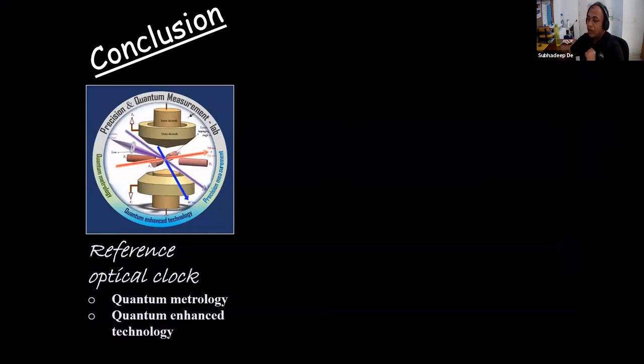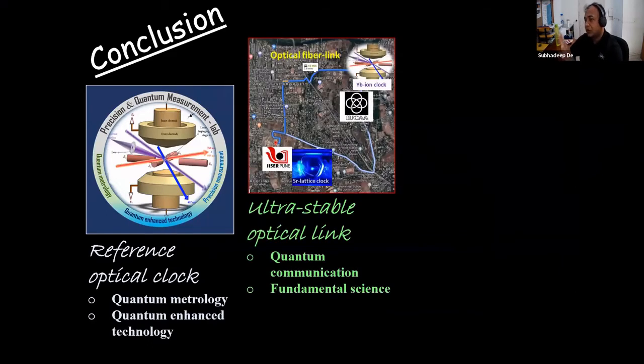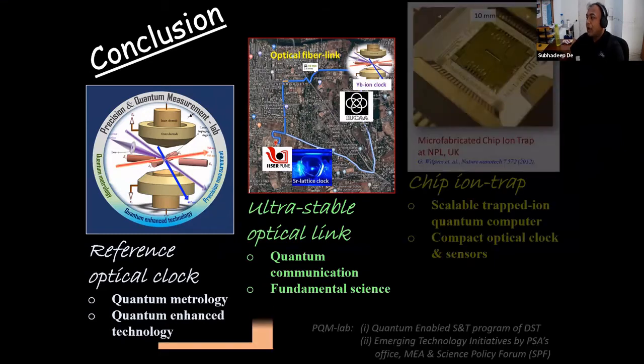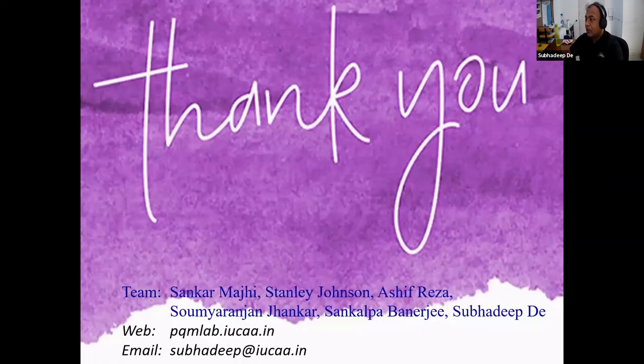So that brings me to the conclusion. I have talked about the optical clock and why it is important. We are developing that. I have talked about networking for different experiments, particularly optical clocks, and in Pune, in the city, we have a plan to do that. And in future, we would also like to do the cheap ion trap, so everything can be miniaturized. It's a long-term goal. Everything cannot be done in the next few years, but we are doing that. Thank you for your time.